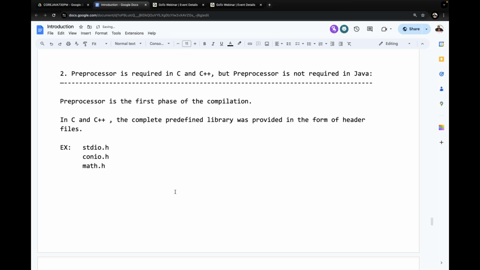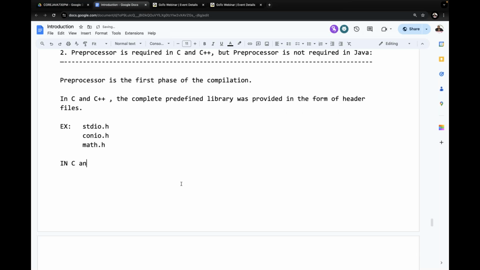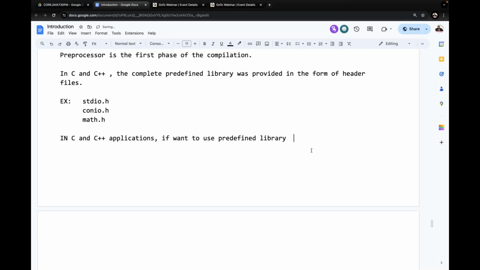That's okay, fine. Listen carefully. In C and C++ applications, if we want to use the predefined library, then we have to include the required header files in the C and C++ applications.